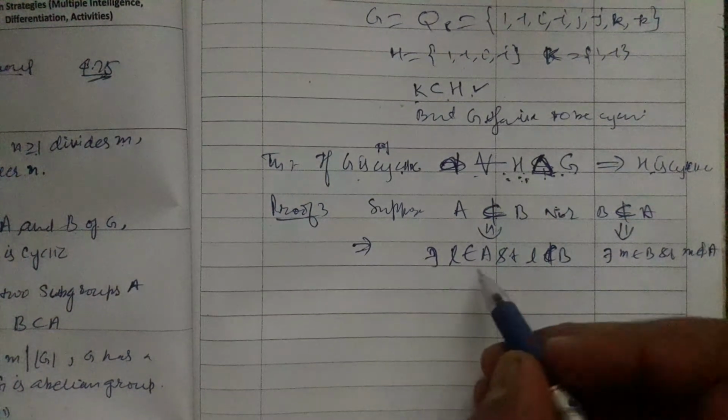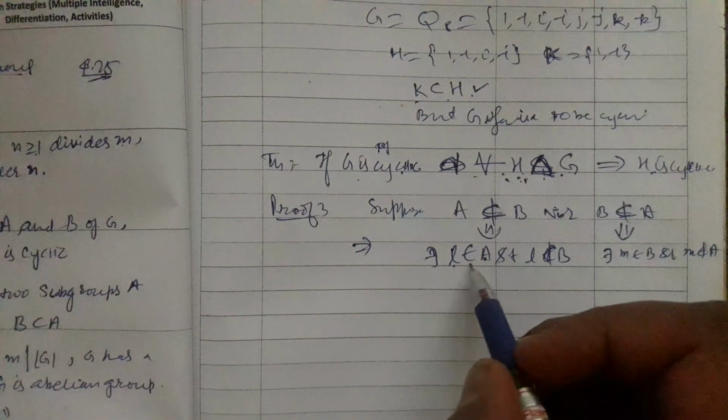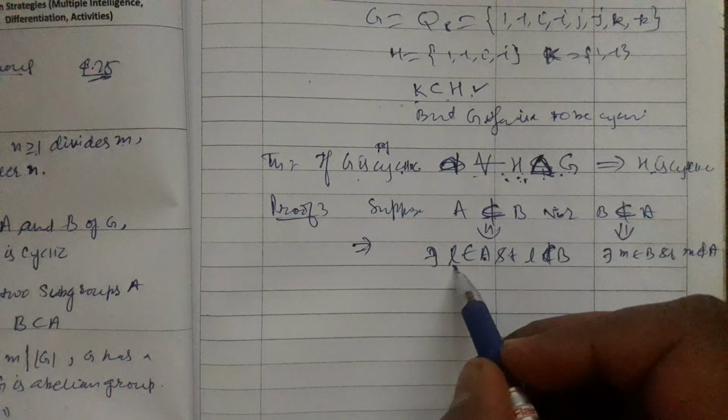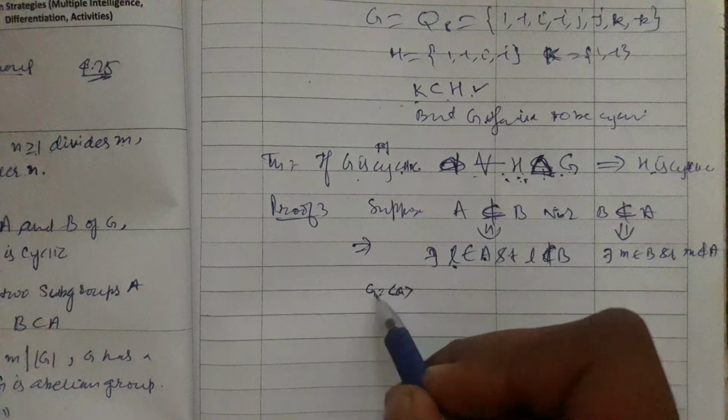Now my G is cyclic, and G is generated by some element, let me call it a.